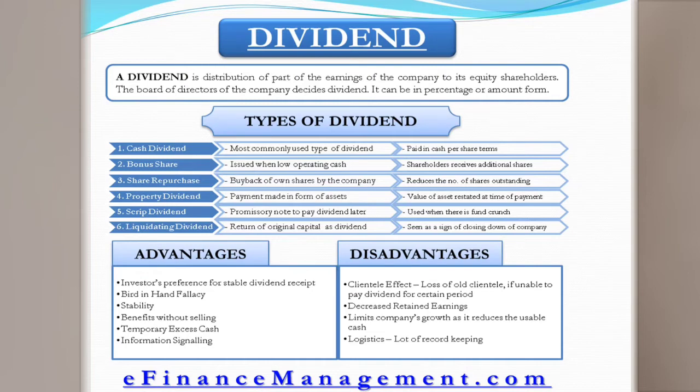Scrip dividend, a kind of commitment given by the company to its shareholder, that we call a scrip dividend. Liquidating dividend, if the dividends are only during the time of liquidation of the company, that is liquidating. Winding up मा जाने बेलामा चाहिँ वितरण गर्छ भने त्यसलाई